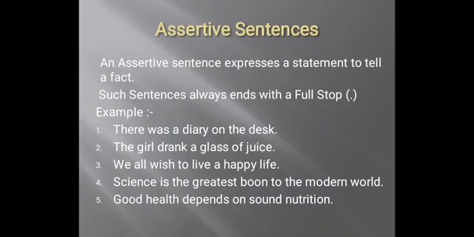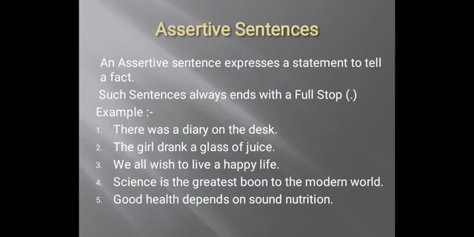Now, let's learn more about assertive sentences. An assertive sentence expresses a statement to tell a fact. Such sentences always end with a full stop. Here are some examples of assertive sentences.